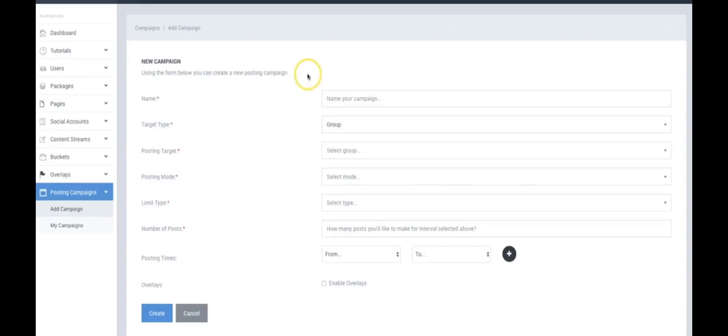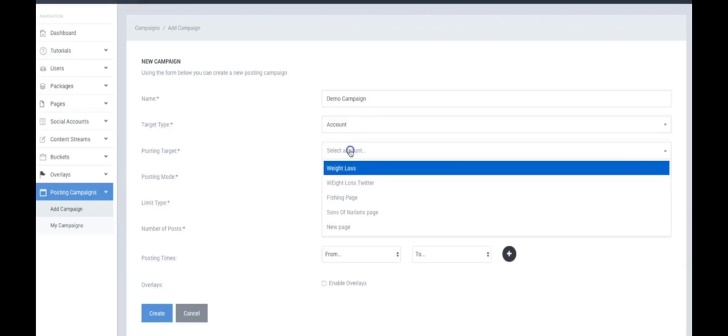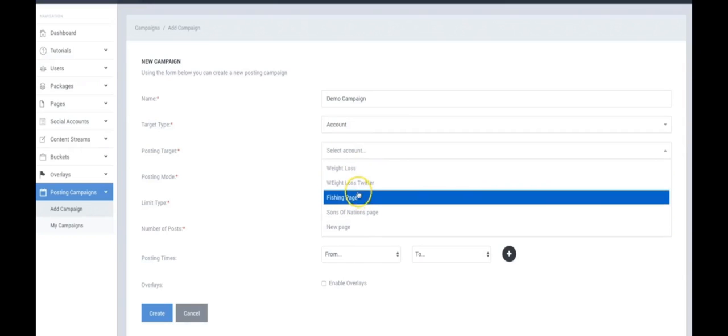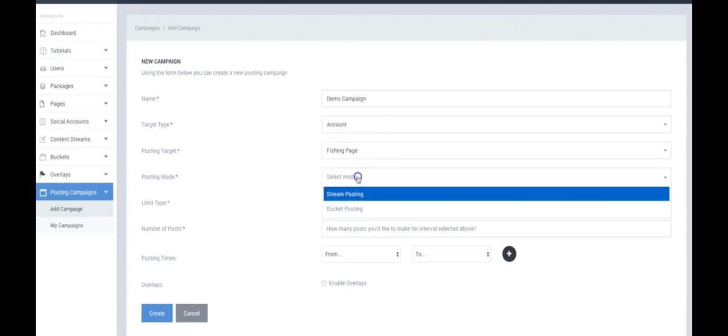Alright, but now that we've got all of that set up, let's go ahead and actually add a campaign. This is very, very simple the way we've set this up. So let's just put the demo campaign here. The group, you have the option to post to a group or to a specific account. If I select a specific account, then from there I'm going to select either the Twitter account that I want or the Facebook page that I want. So let's say that I want to choose the fishing page that I have.